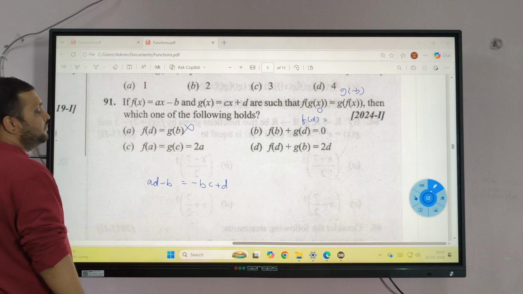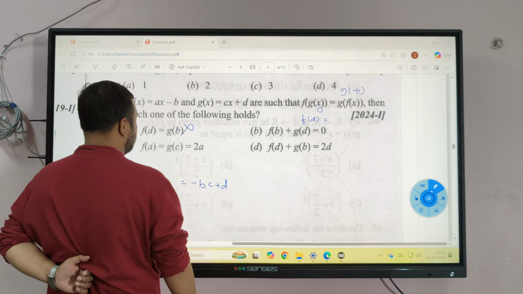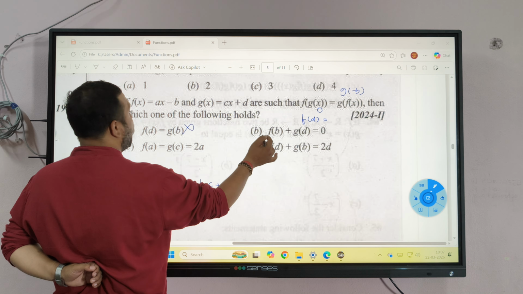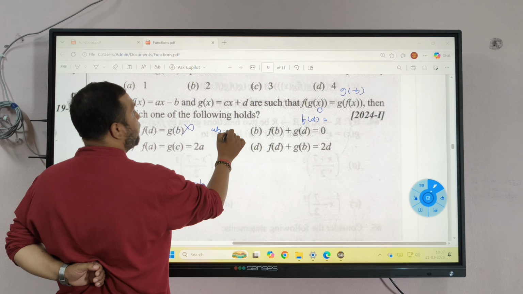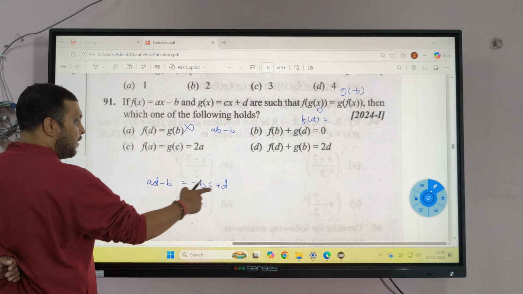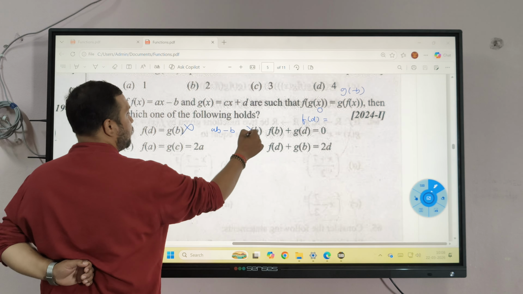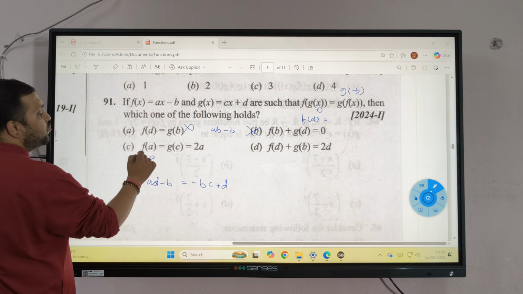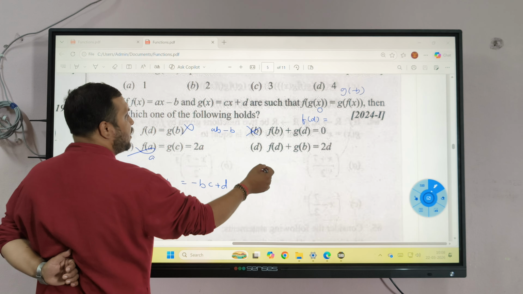Minus b. What is f of b? F of b will be ab minus b. Am I having ab minus b? No. F of a squared, a squared terms are not there. This is remaining. Let's see.